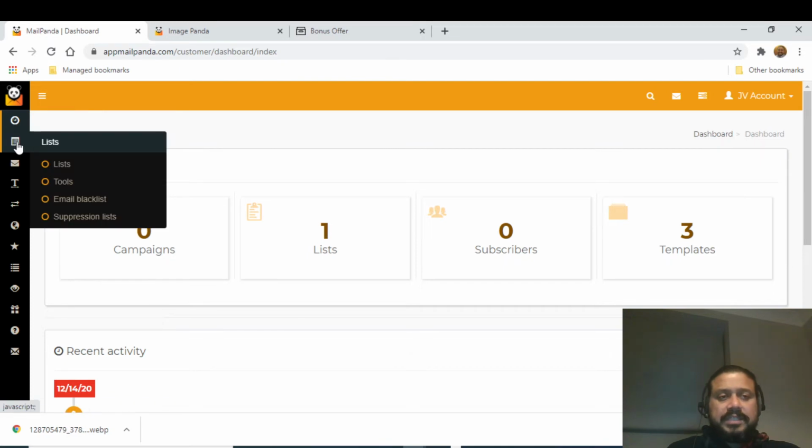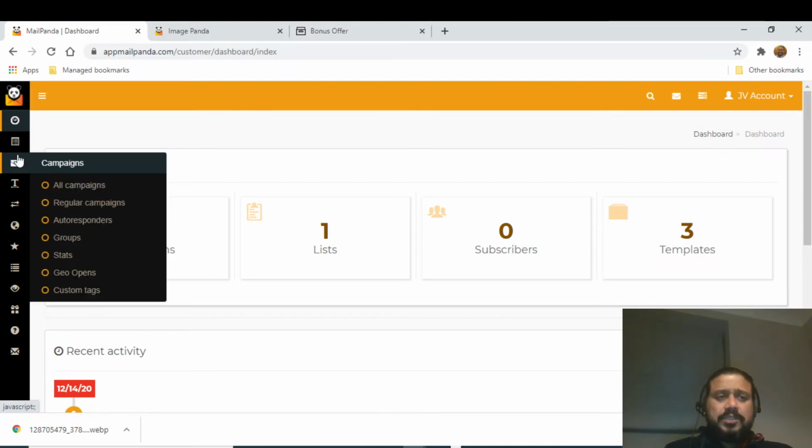Then you have got the list. So this is where you can actually create a list. I will come to it. What are the various tools available? What are the email blacklist you can do over here? And you can also create a suppression list. So that's about the list.